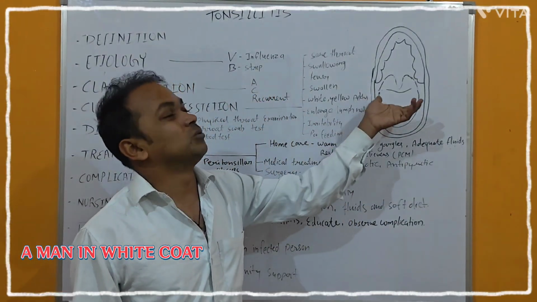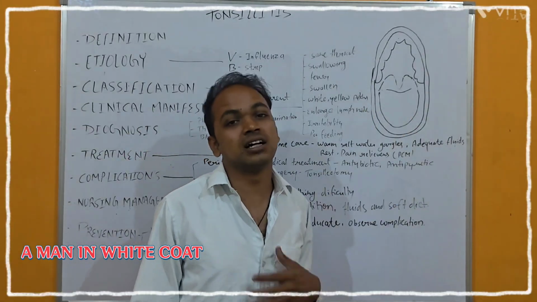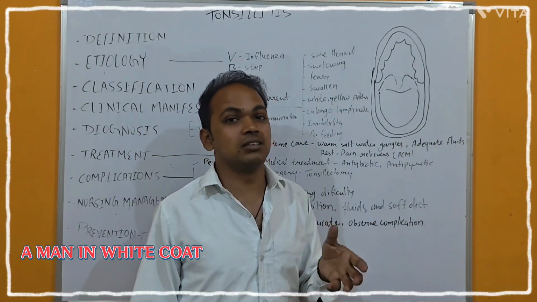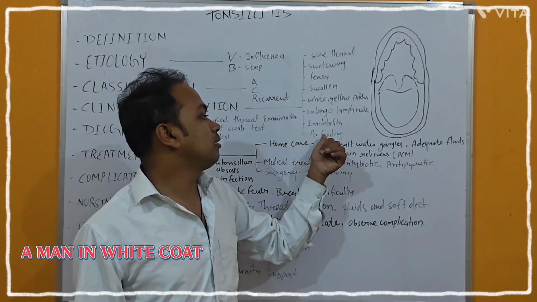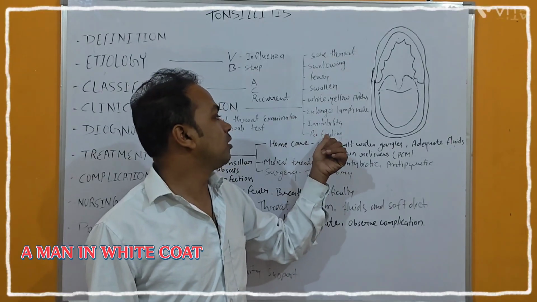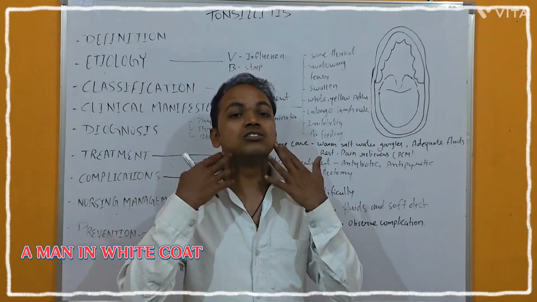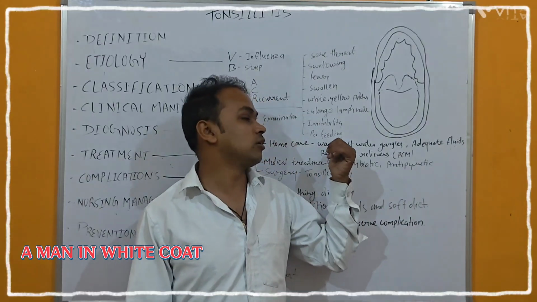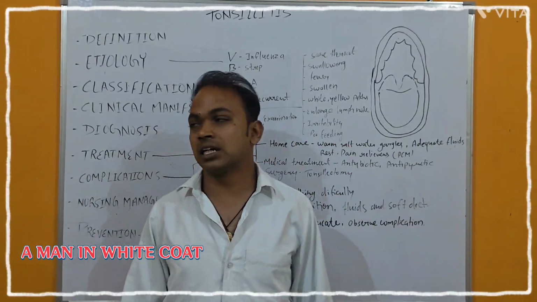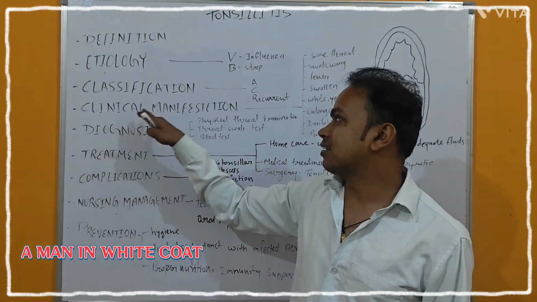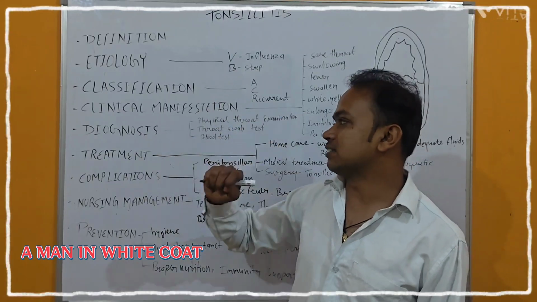Then irritability. Because of this condition, there are chances of irritability in the patient. Then poor feeding. Because of the tonsillitis, there is difficulty in swallowing, so the chances of poor feeding. So it was the clinical manifestation of tonsillitis.